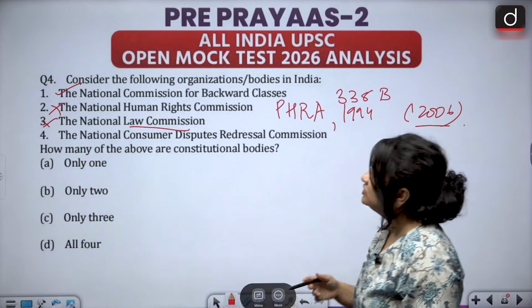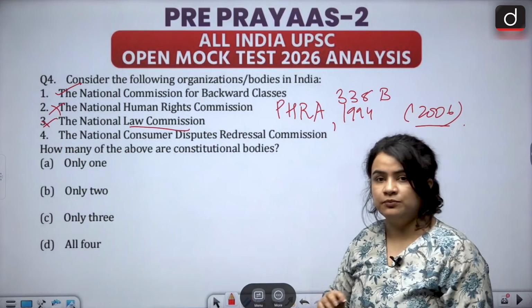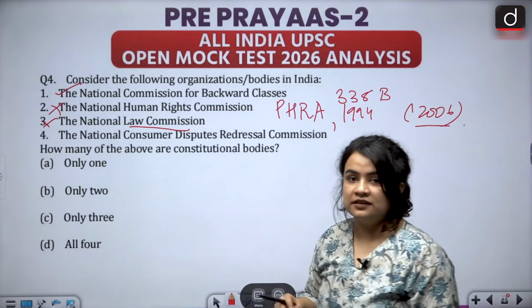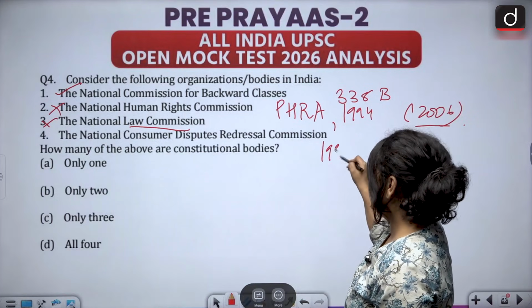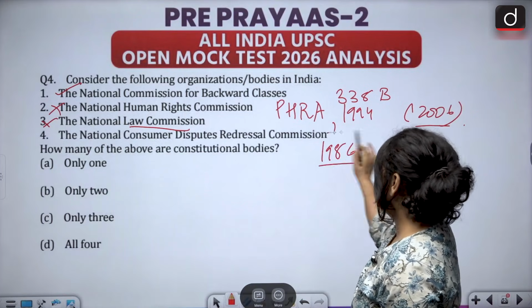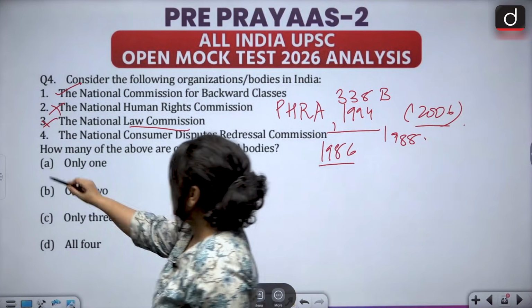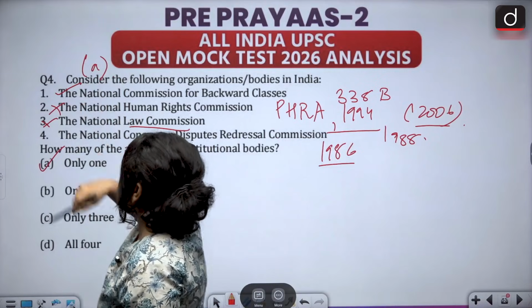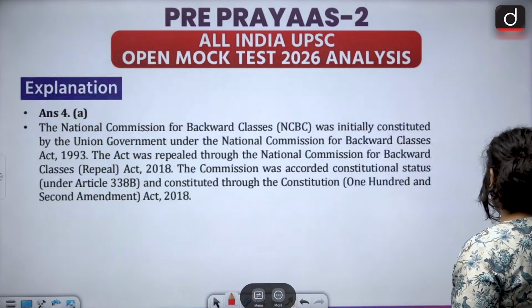The fourth one, the National Consumer Disputes Redressal Commission, again is a statutory body which is mandated under the Consumer Protection Act of 1986. This was particularly established in 1988. So again we have option A as the correct answer, which is only one, the National Commission for Backward Classes, or the NCBC.